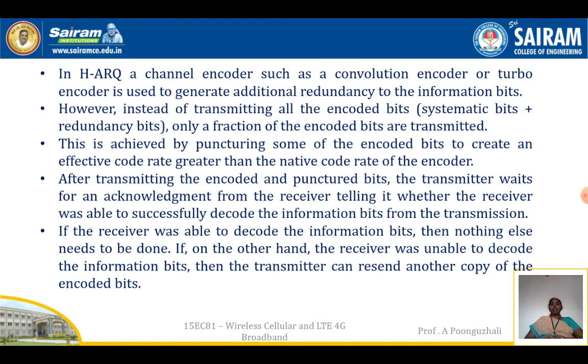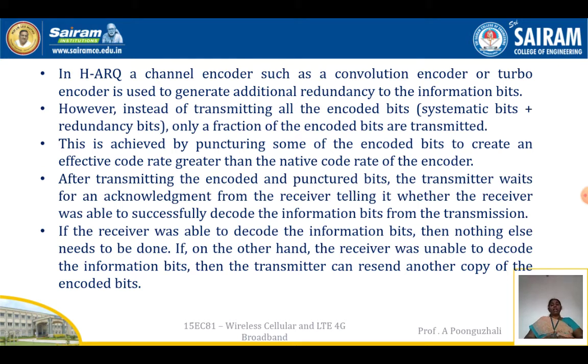In the hybrid ARQ method, we have a channel encoder, such as a conventional encoder or a turbo encoder, which generates additional redundancy for the information bits. Instead of transmitting all the encoded bits, that is the systematic bits plus the redundancy bits, only a fraction of the encoded bits are transmitted. This is done by the puncturing process, where only some of the encoded bits are transmitted, creating an effective code rate which is greater than the native code rate of the encoder.